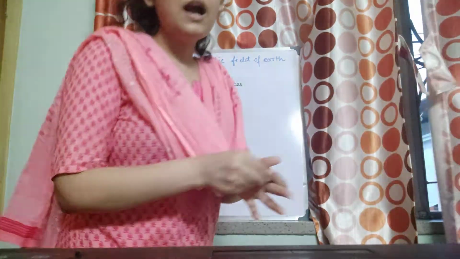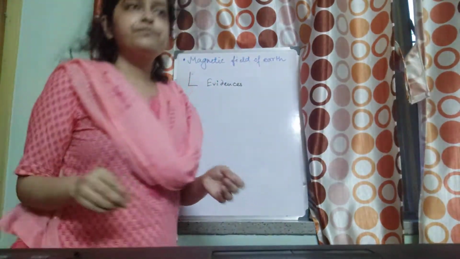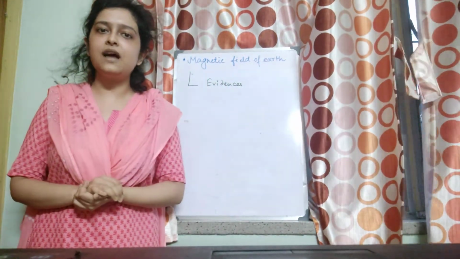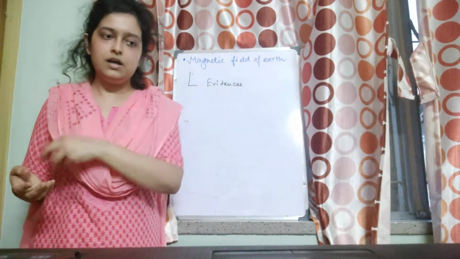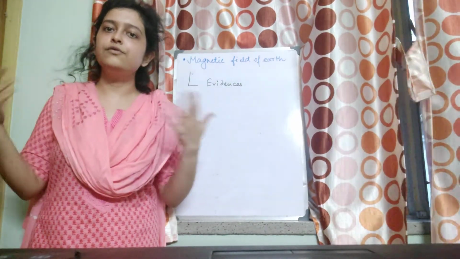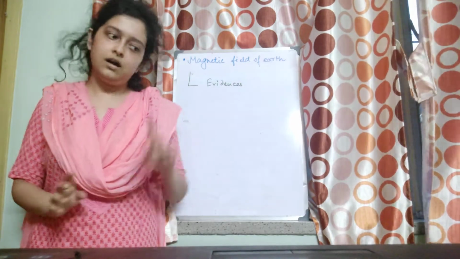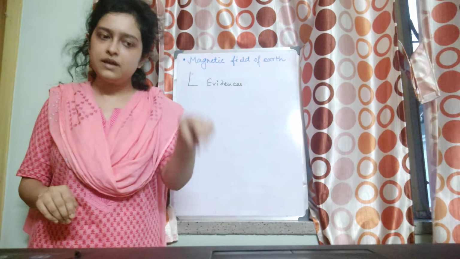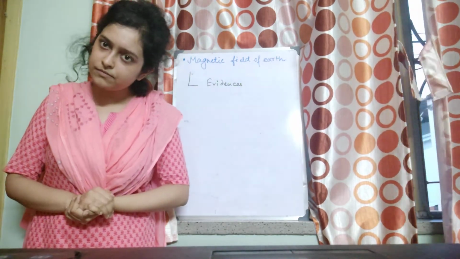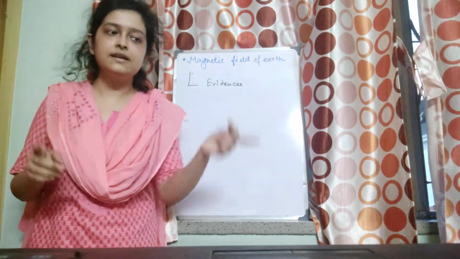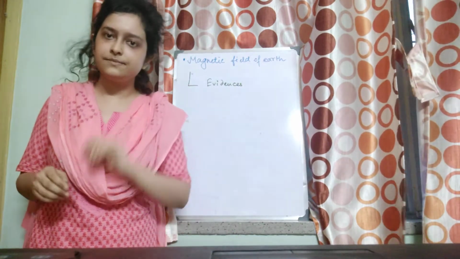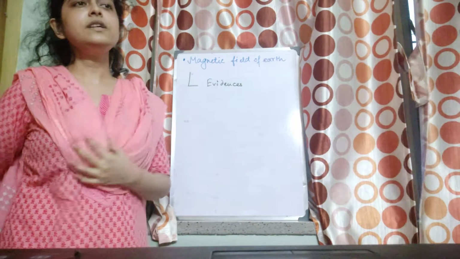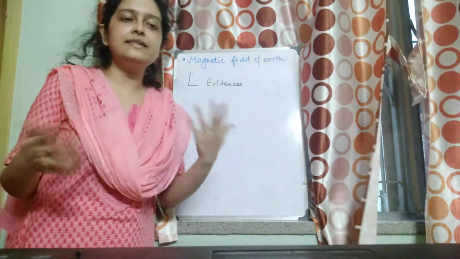Also, if an iron rod is buried deep inside the ground, you will find that after a long time, if you take it out, it will start behaving like a weak magnet. That means earth has certain magnetic property. It has induced magnetism in the iron rod, which is a magnetic material. So it was able to induce magnetism in it. That means earth is behaving like a bar magnet, right? So these are a few of the various evidences.